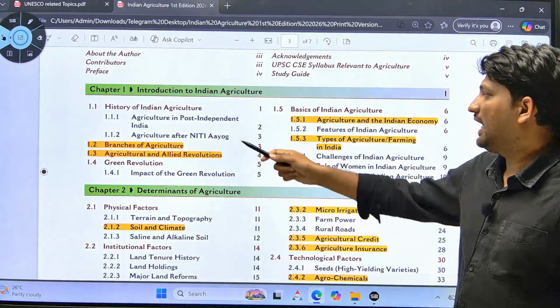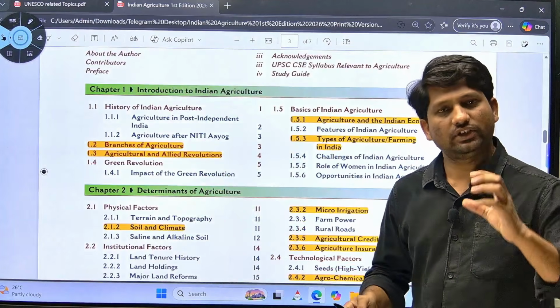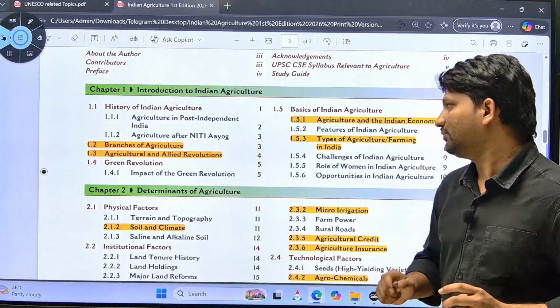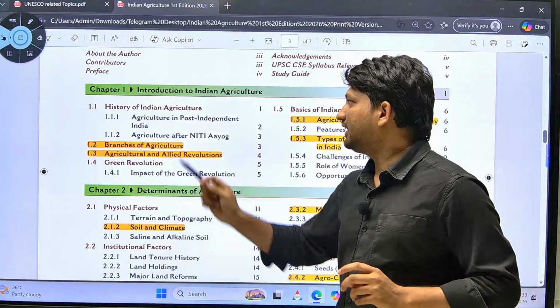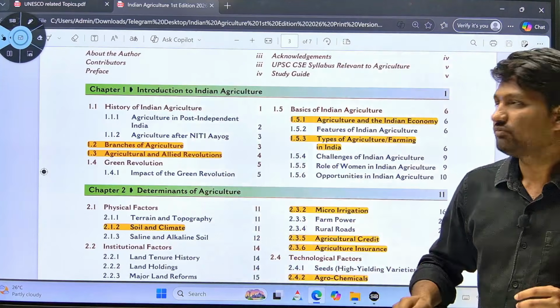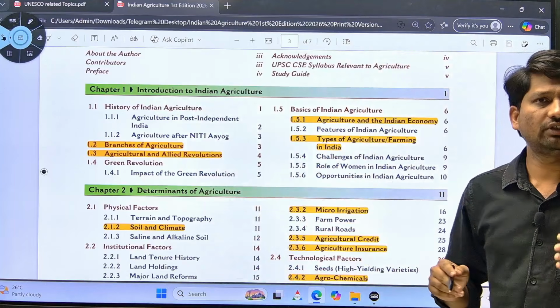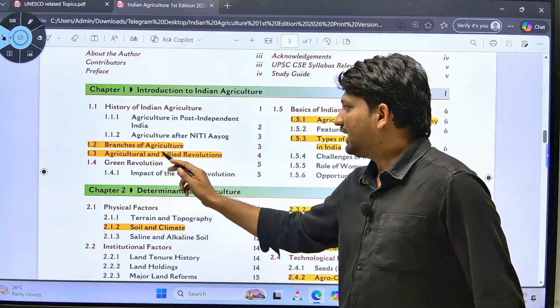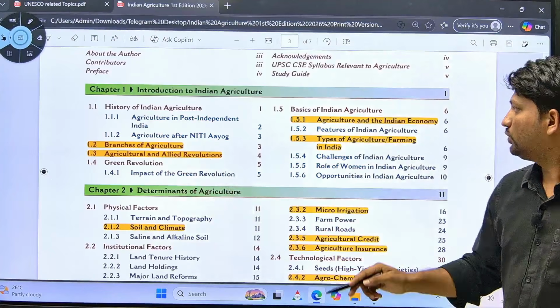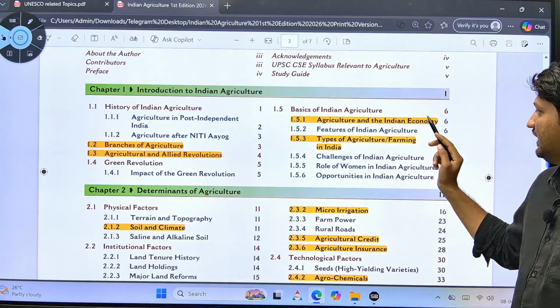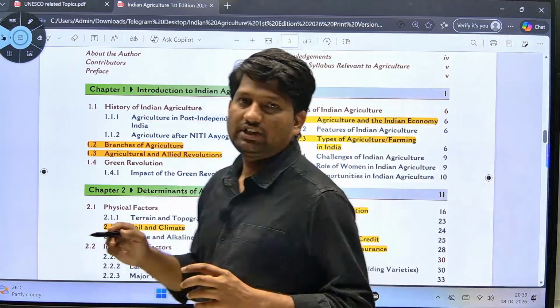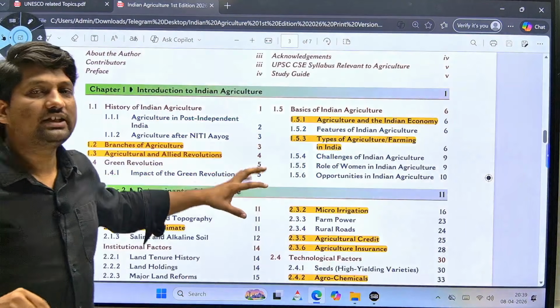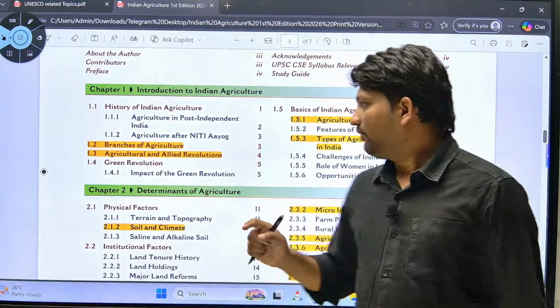Here I have highlighted the parts which are important for your upcoming prelims. In the first chapter, Introduction to Indian Agriculture, we have these 4 important points: branches of agriculture, agriculture and allied revolutions, agriculture and the Indian economy, and type of agriculture or farming. So basically these 4 topics are important from the first chapter.